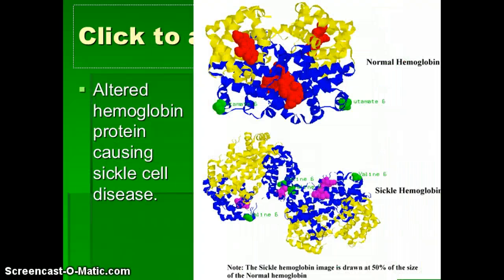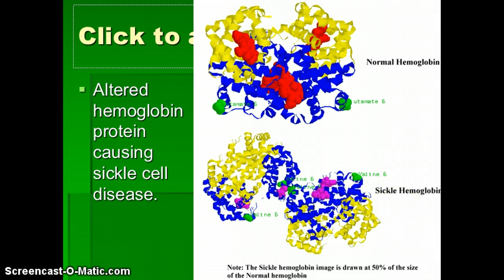When we look at sickle cell disease, the protein mutation causes a mutation in the hemoglobin itself. So how is it going to look? If we look at this diagram here, this is our normal hemoglobin, and this is the sickle cell hemoglobin. Note that the sickle cell hemoglobin image is drawn at 50% of the size of the normal hemoglobin. So you have this variation in size and shape.